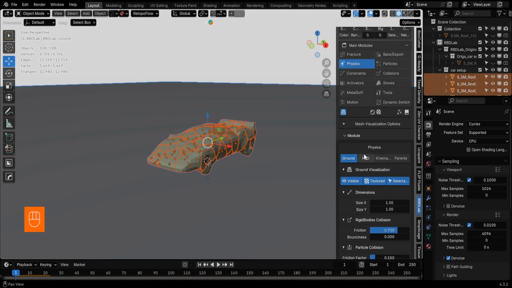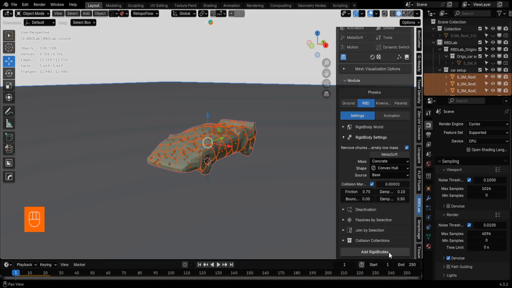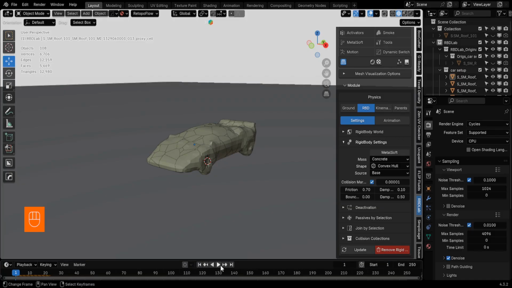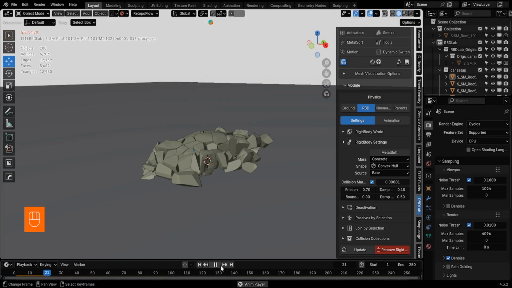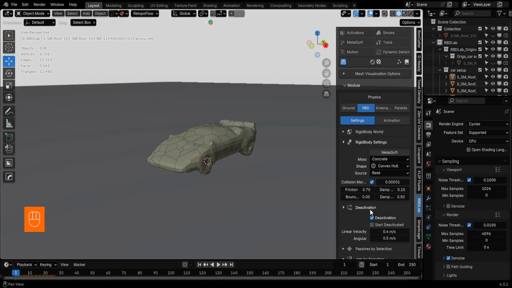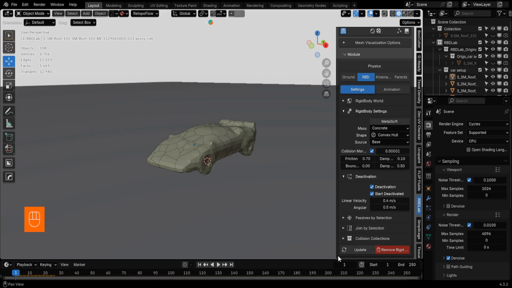Now head over to the RBD tab and apply rigid body to the entire collection. As you can see, the physics take over immediately and everything starts falling. To prevent that, I'm going to check this box here to keep the objects stationary until they are triggered. Next, click Update Scene, then select the metal softbox and update the scene once more.